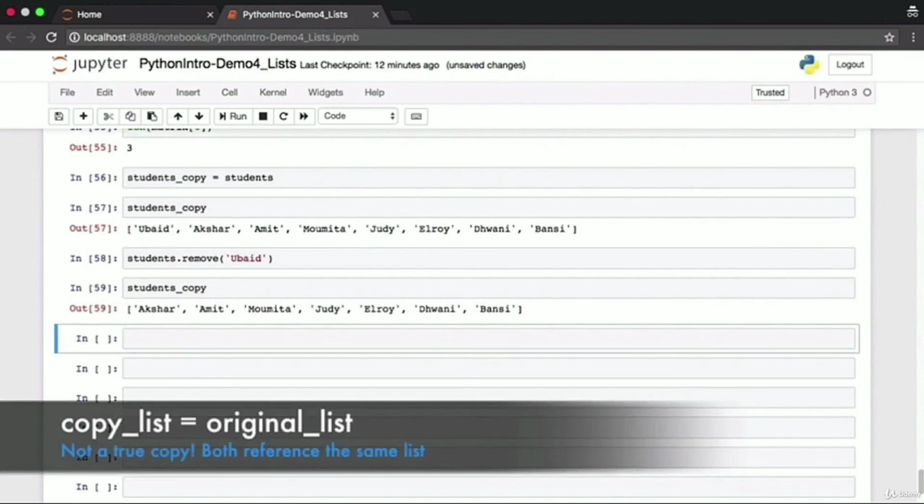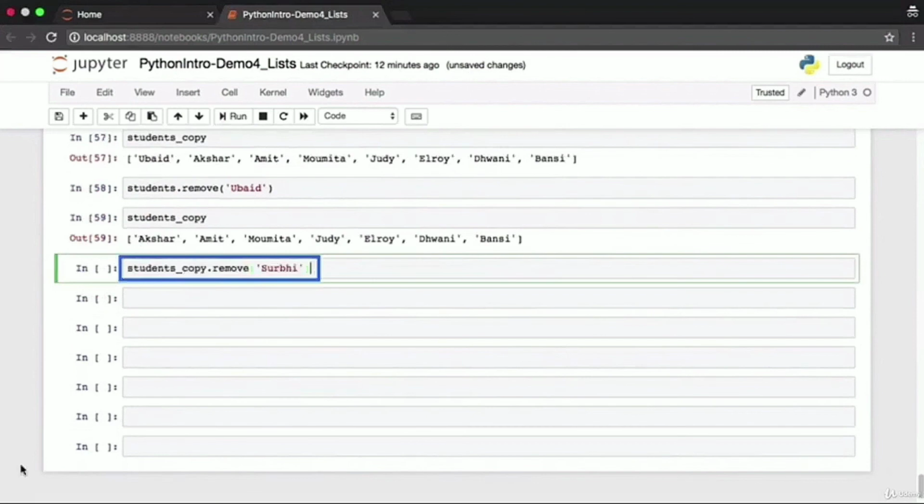So when you assign one list to another using the assignment operator, any changes to the original list will be reflected in the copy, and any changes to the copy will be reflected in the original list. When you use the assignment operator with the list, that is the equal to sign, that's not a true copy. Both copy list and original list reference the same list. Changes to one will be reflected in the other.